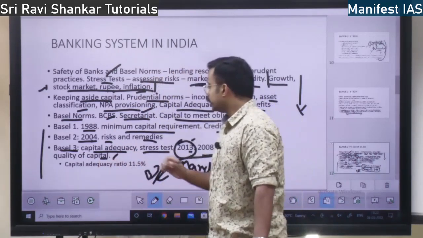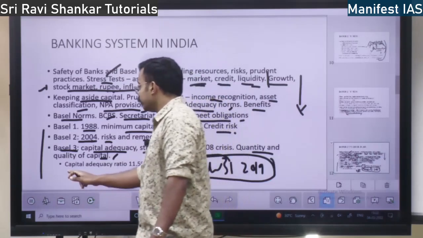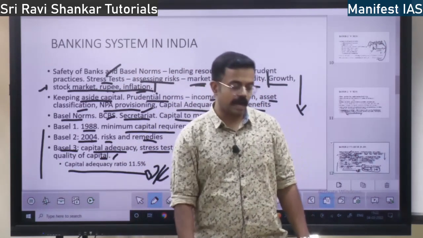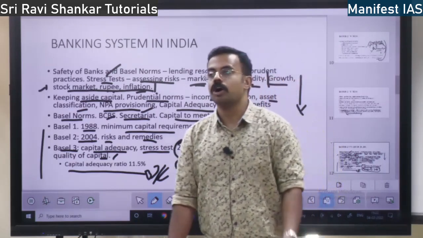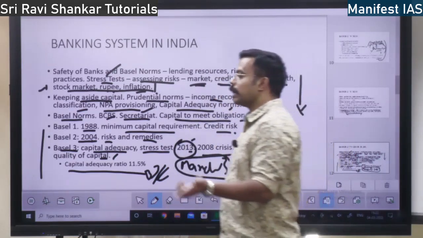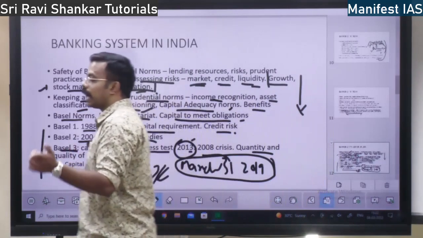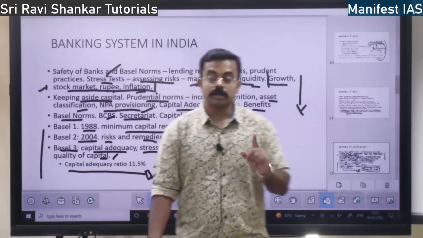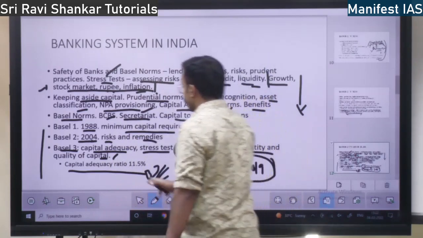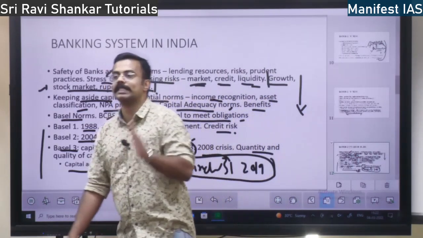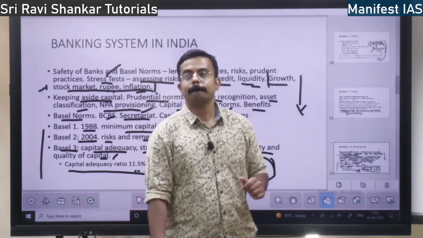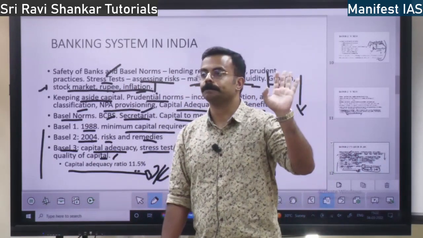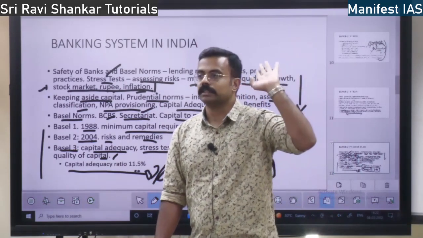In this, they give the capital adequacy ratio of 11.5%, CAR, also called the capital to risk adequacy ratio, CRAR, both are the same. It means 11.5% of the capital should be set aside for any risk.